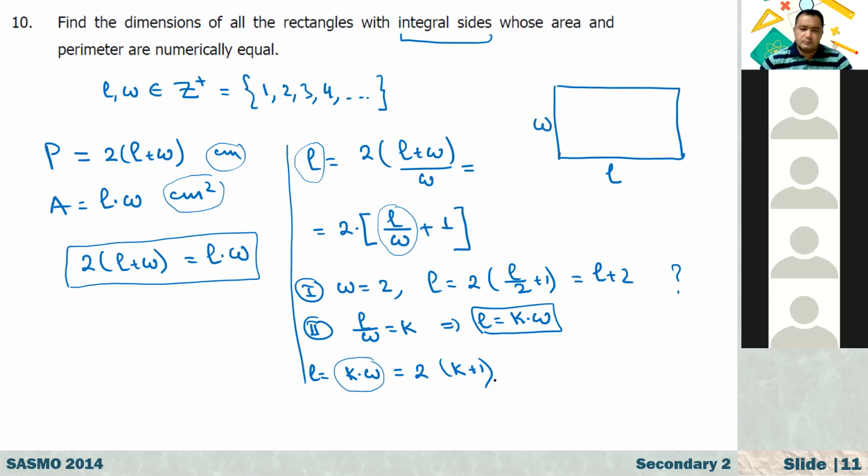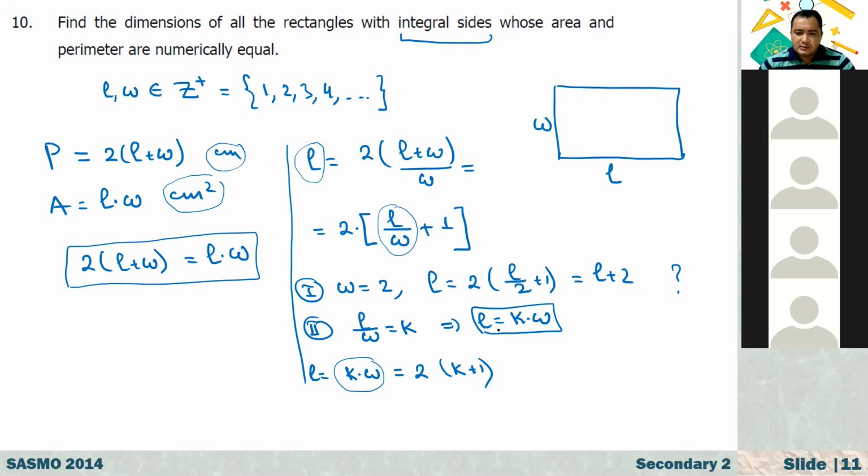K can be anything. The problem is: find the dimensions of all the rectangles with integral sides whose area and perimeter are numerically equal. Okay, so it should be like this. I found that width equals 2 plus 2 over length. No, I mean here, 2 times K plus 1, right? That's L. And what is W?